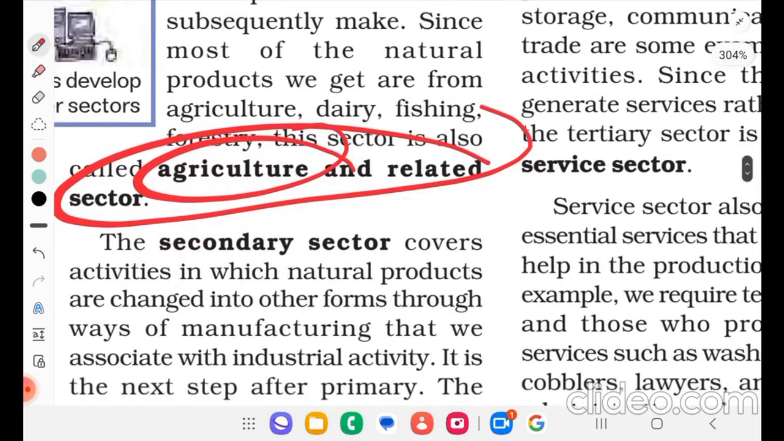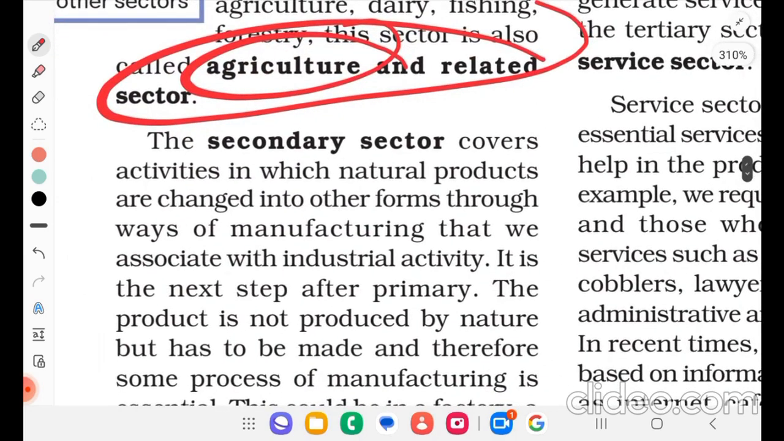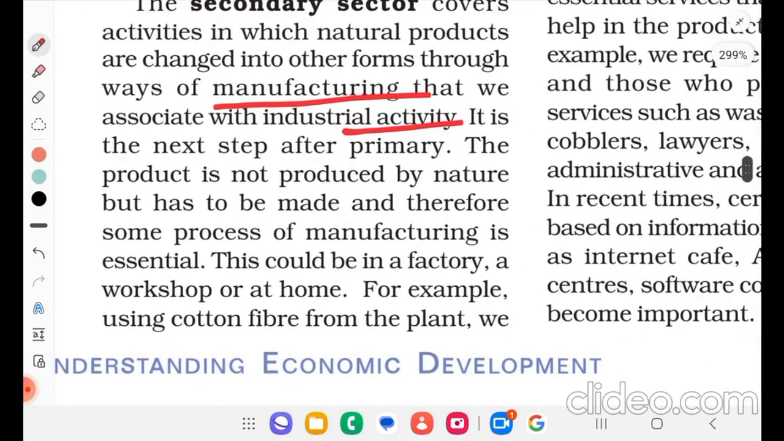The secondary sector covers activities in which natural products are changed into other forms through ways of manufacturing that we associate with industrial activity. It is the next step after primary. The product is not produced by nature but has to be made, and therefore some process of manufacturing is essential. This could be in a factory or workshop or at home.